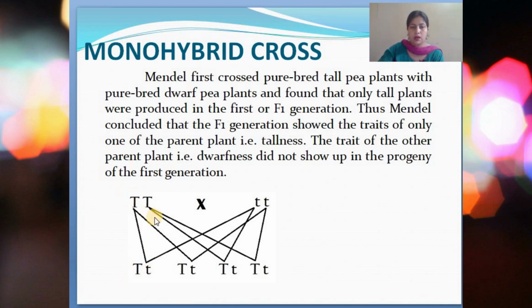Similarly, here again this T is mixing with this. Again a tall characteristic is formed. Here again tall. Again the last one also tall. So thus all the four offsprings which are produced are tall and none is dwarf.